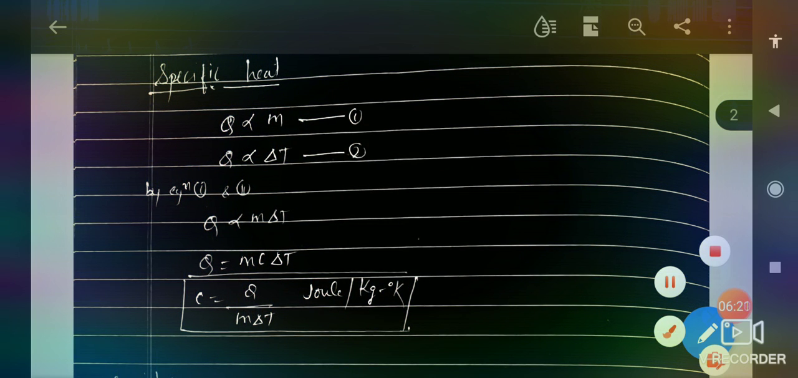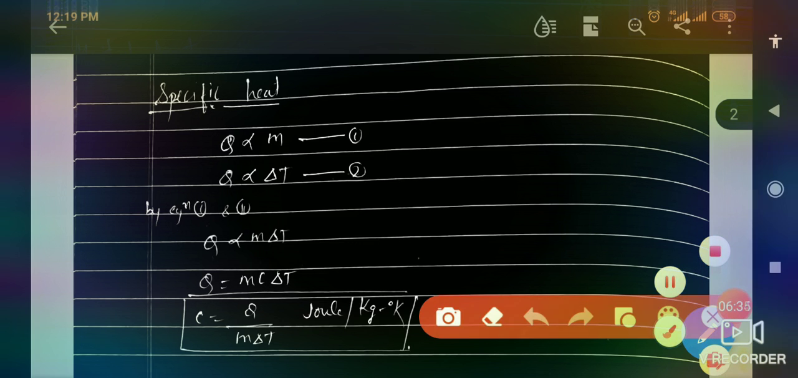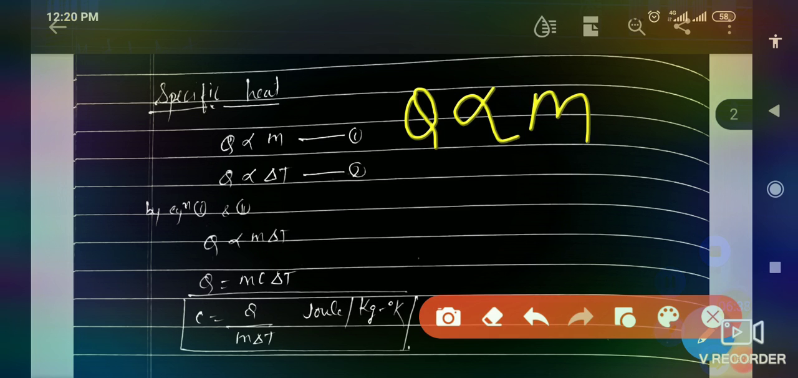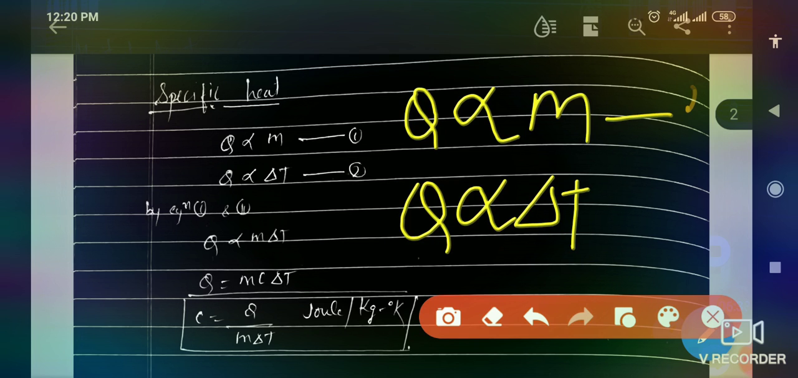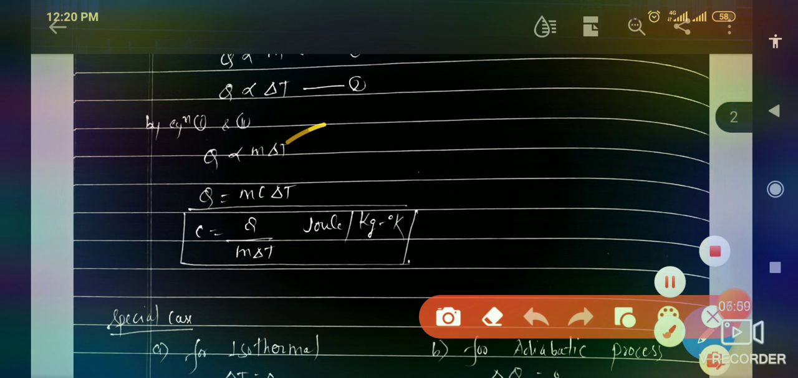Before understanding specific heat, we must know that the given heat depends on the following factors. The given heat Q is directly proportional to the mass of the body, that means Q is directly proportional to m. And second, the given heat is directly proportional to the temperature difference. Let us call these equation 1 and equation 2. On combining equations 2 and 1, we get Q is directly proportional to m delta T.